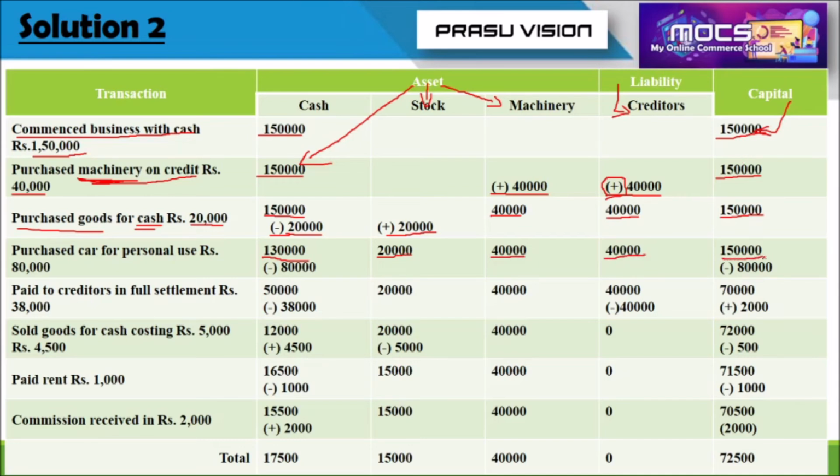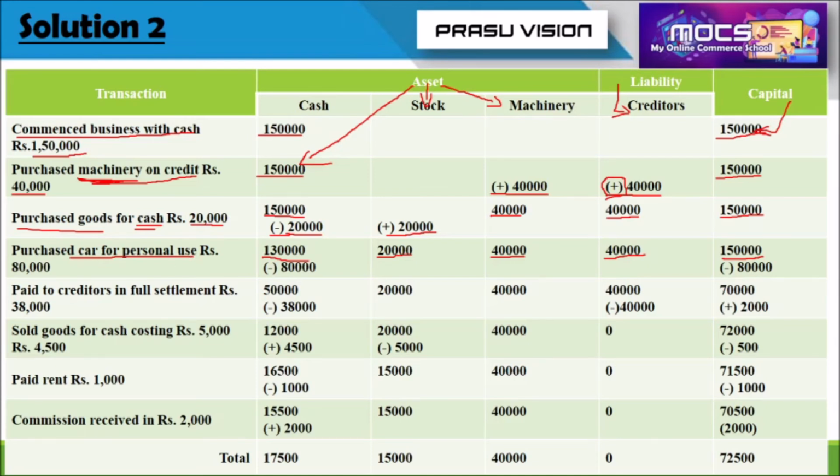Next transaction is something different. Please read it. Purchased car for personal use. Why are we recording this transaction in the firm's account? Because the owner had taken cash from the firm's account to purchase the car.